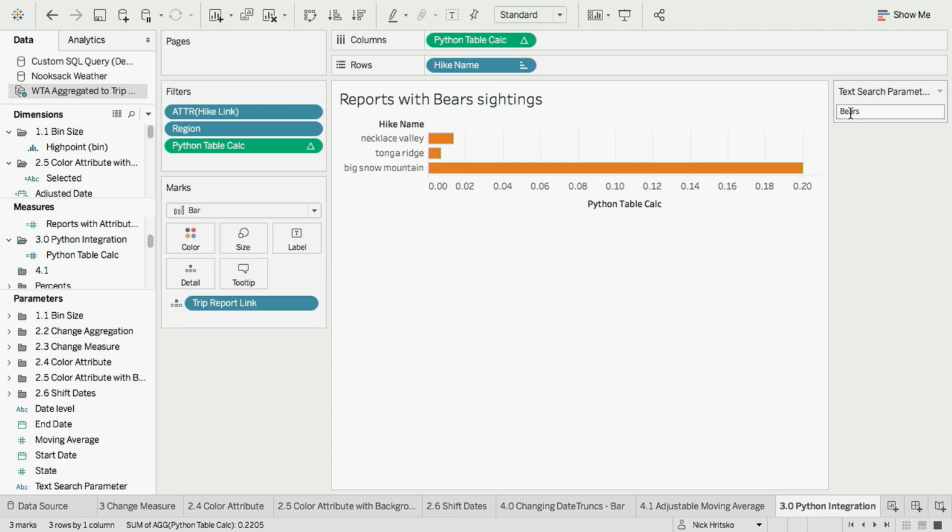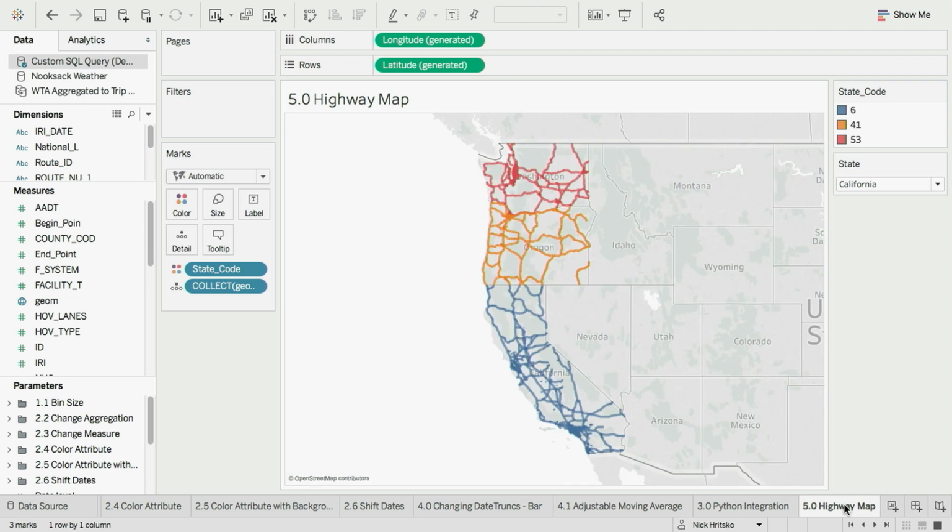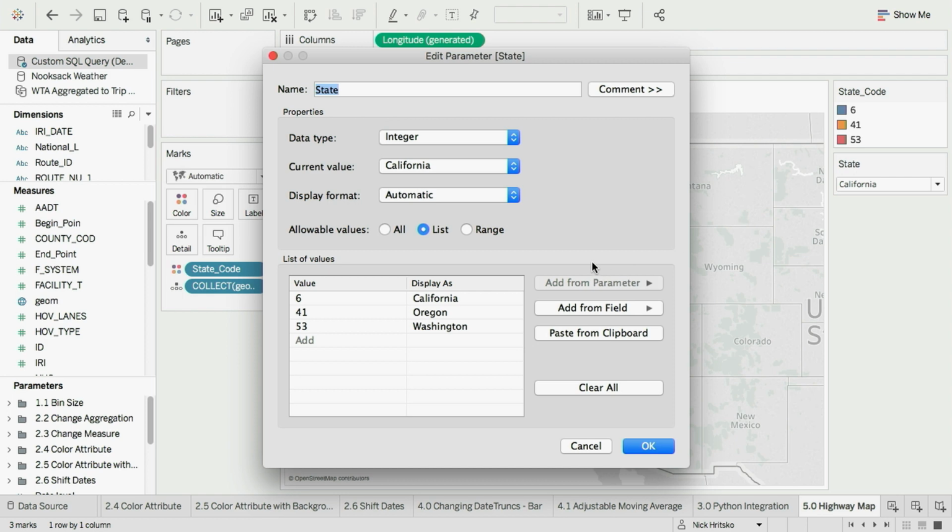Another integration that we can do using parameters is custom SQL. So here I have a highway map of the western United States. And this data is coming from a SQL server. Each state has a different unique ID. And I've created a parameter here that maps to those values. And just like before, I'm using that aliasing function to give it nice friendly names so that I don't have to remember that California is state number 6 and Oregon state 41. The parameter takes care of that for me.